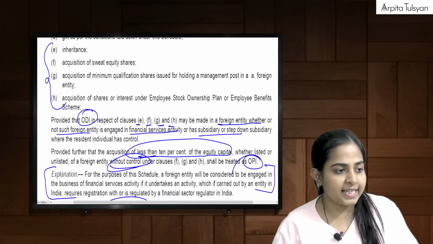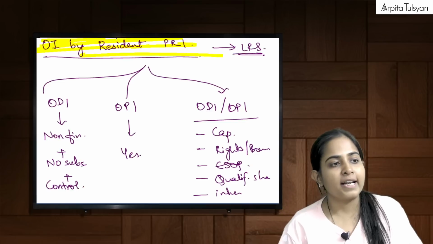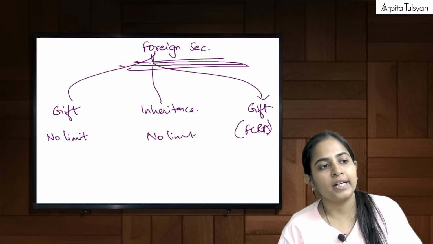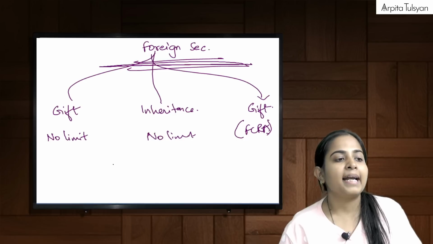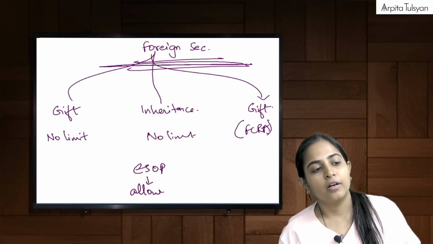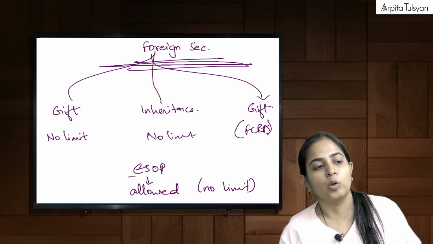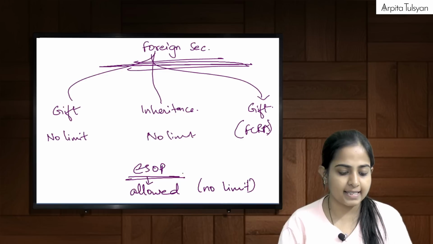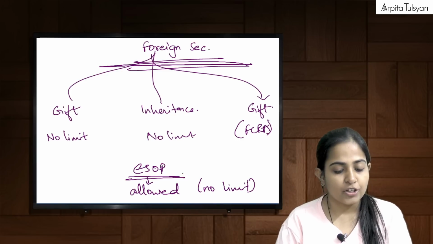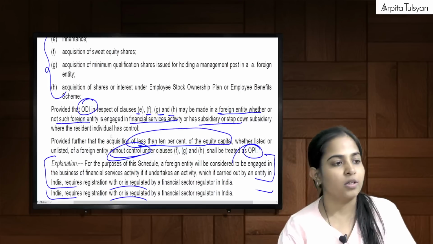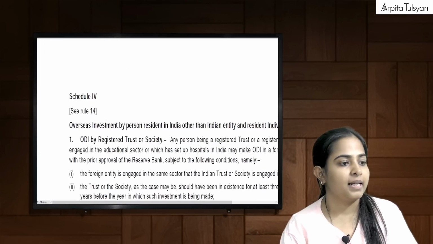So, we can say it this way. For resident PRI, these 3 points are to be remembered. Foreign securities, these 3 allowed. And then ESOP is allowed, and no limit. We can simply conclude it in this way. Then going on to the 4th schedule, everyone. Let's go to the 4th schedule.